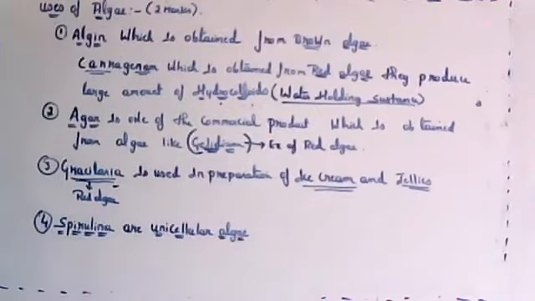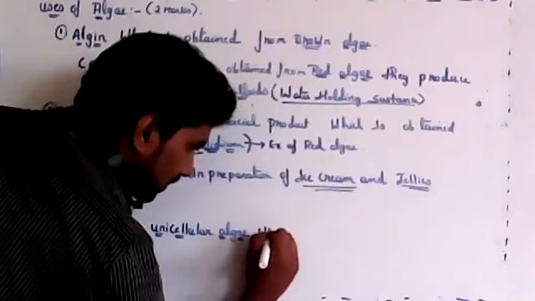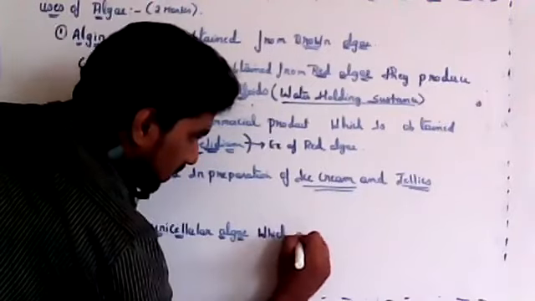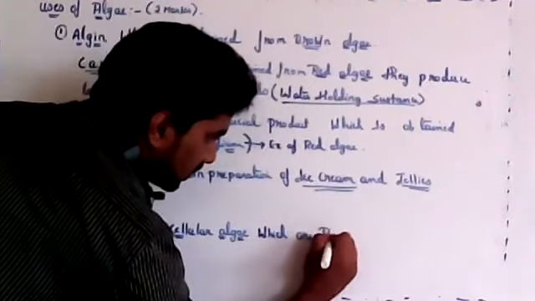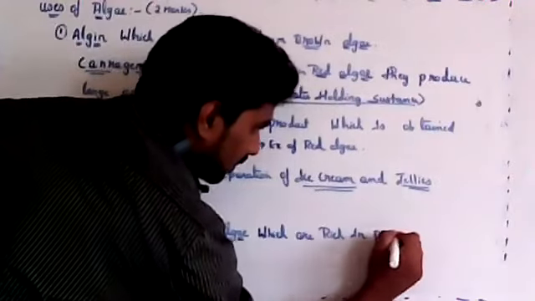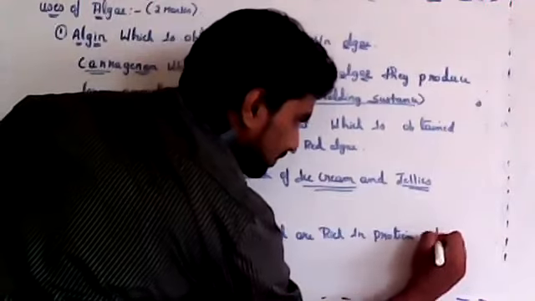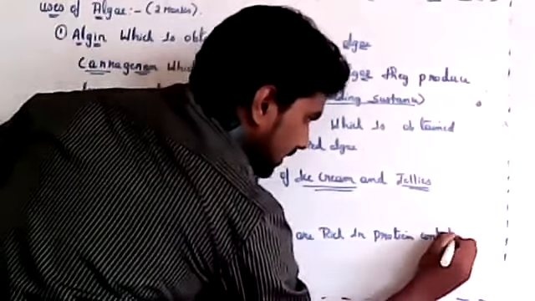It is a unicellular algae which is rich in protein content. They are produced in large amount.